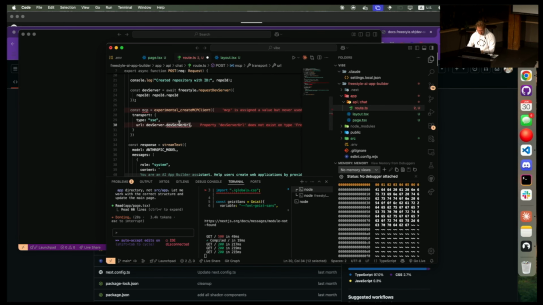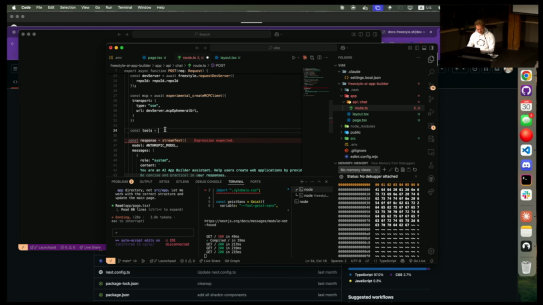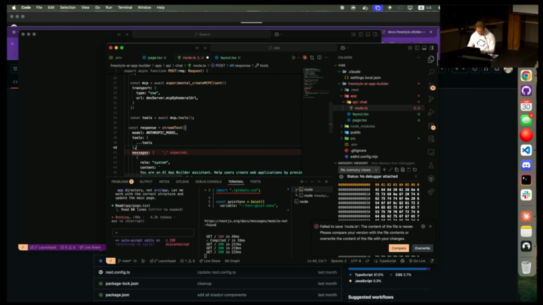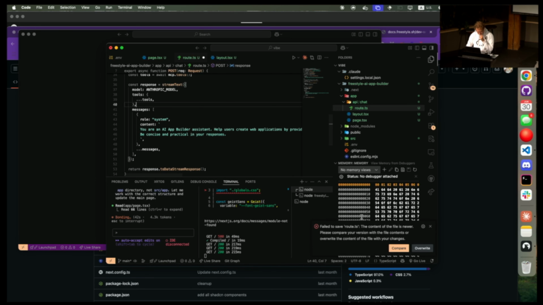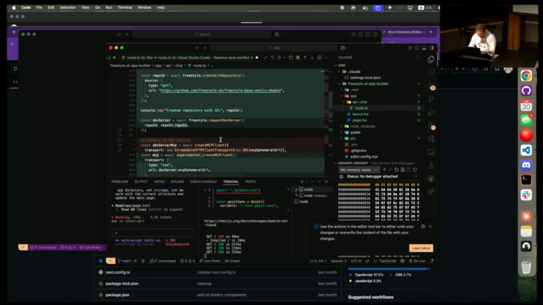URL, ephemeral MCP URL. Okay, we got the MCP. Tools equals await. So we got this. Await MCP dot tools. Okay, we got the tools. And now, I don't know. Let's see what the AI has been doing in this whole time. Ah, crap, the AI wrote it better than me.